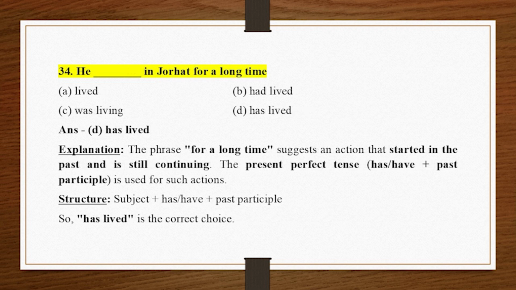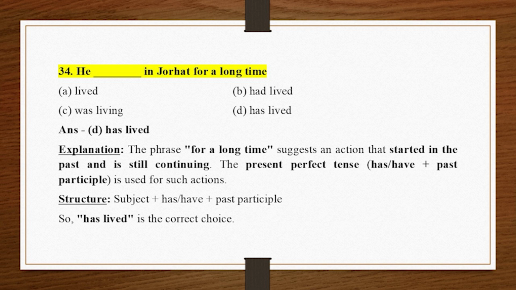34. He underscore in Jorhat for a long time. A. Lived. B. Had lived. C. Was living. D. Has lived. Answer D. Has lived. Explanation. The phrase, for a long time, suggests an action that started in the past and is still continuing.